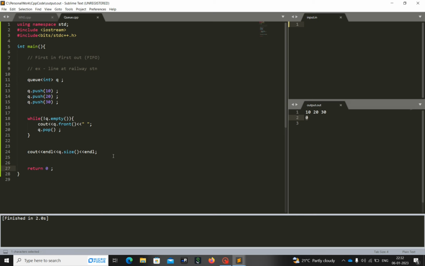Empty 1 means it is true, it is empty, that's why size is becoming 0. Okay, so what I will do here is try to get the back element. There are two methods: the first method is front, the second method is back. So let me comment this. Just check it right now, you will be getting size 3. Yeah, you are getting 3, correct?